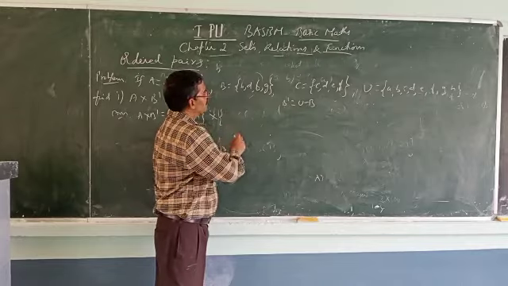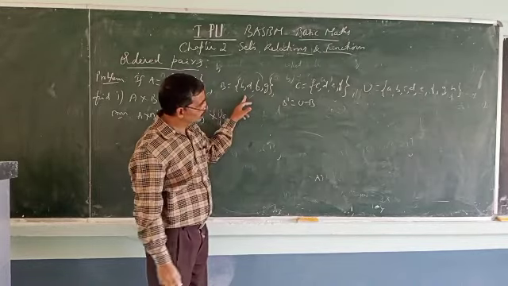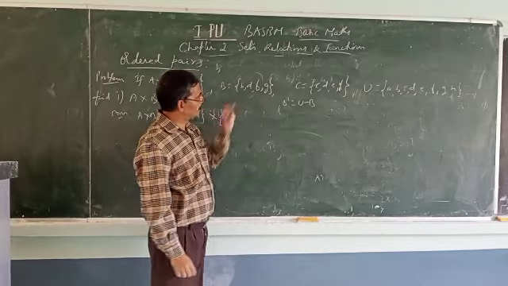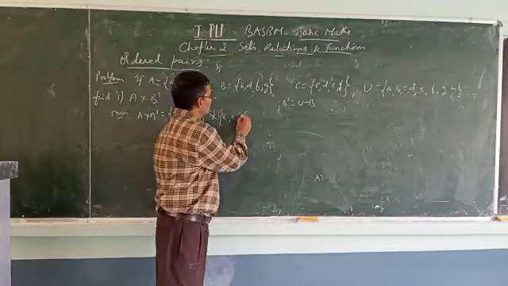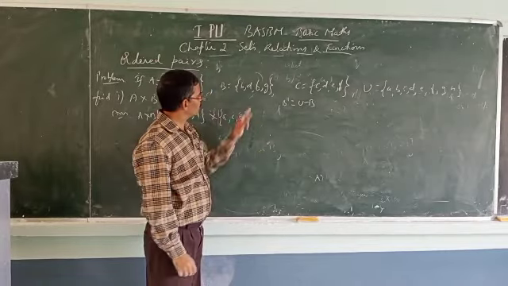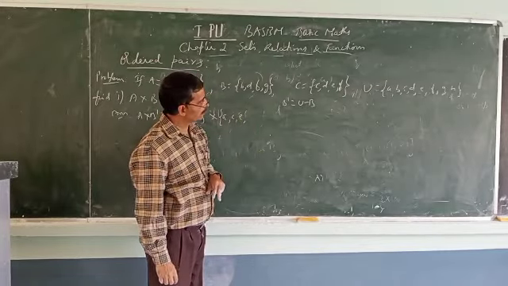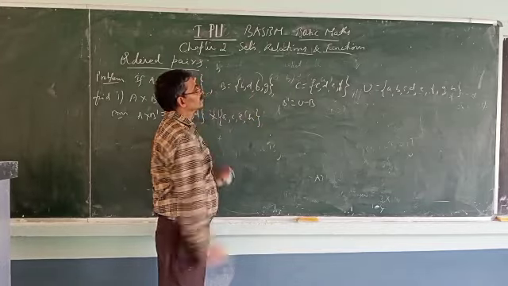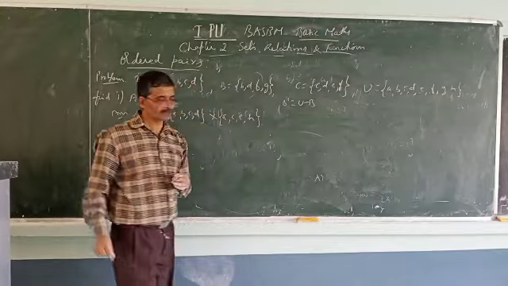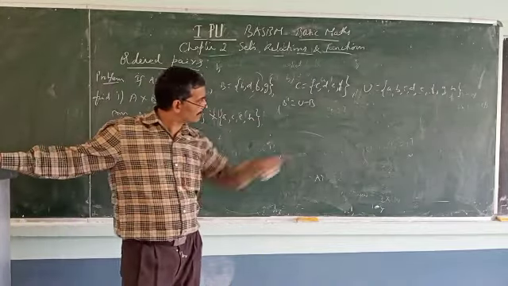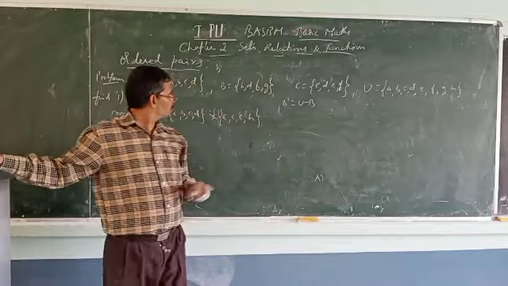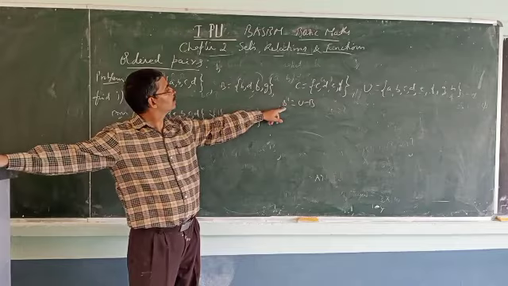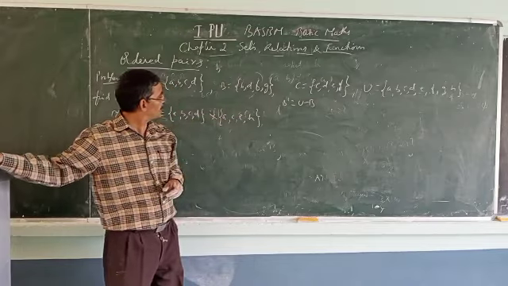A is there, don't remove. B you remove. C you should have. D remove. E you should have. F remove. G remove. H should be there. Correct? Check it. So B dash equals U minus B. U is A, B, C, D, E, F, G, H. Remove B, D, F, G from U to get B dash.